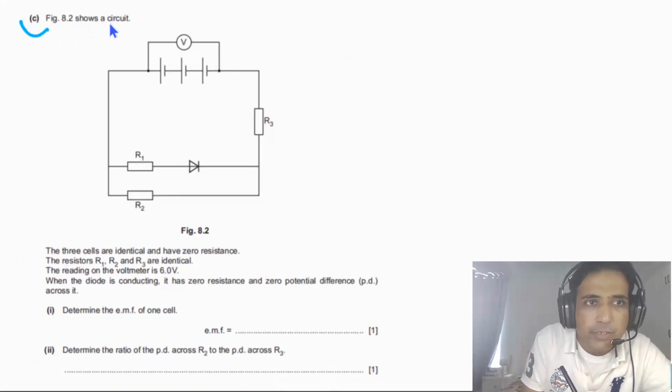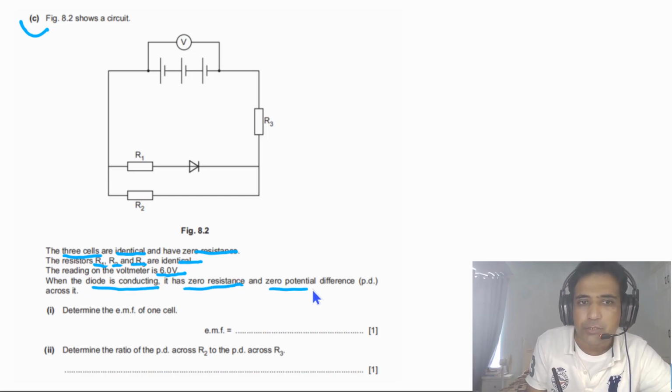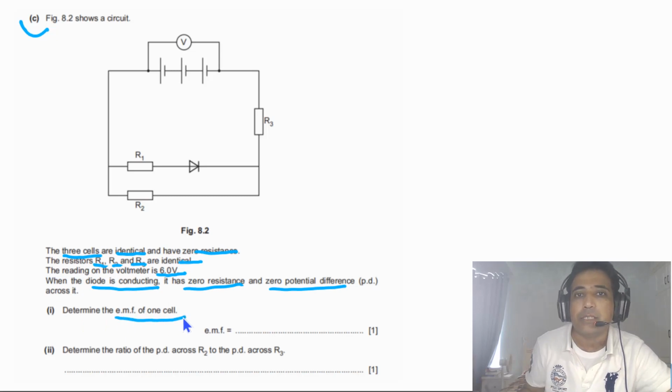Part C says figure 8.2 shows a circuit. The three cells are identical and have zero resistance. The resistors R1, R2 and R3 are also identical. The reading on the voltmeter is 6.0 volts. When the diode is conducting, it has zero resistance and zero PD across it. Determine the EMF of one cell.